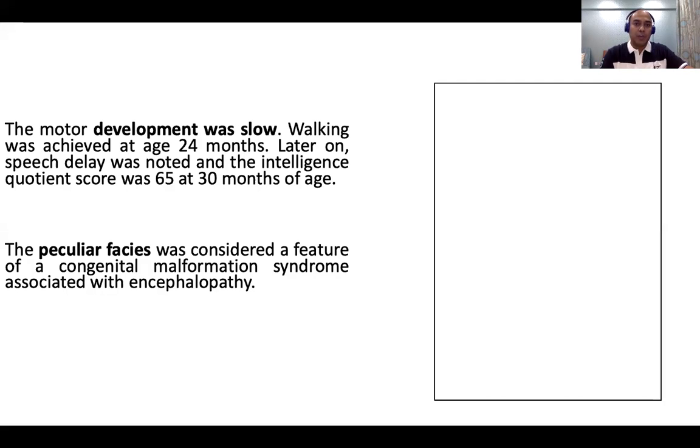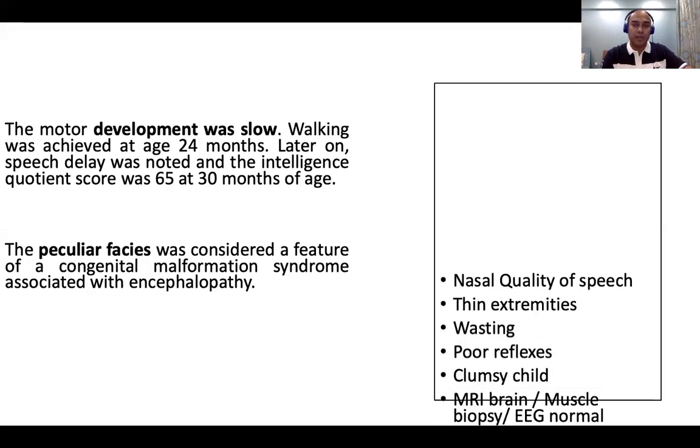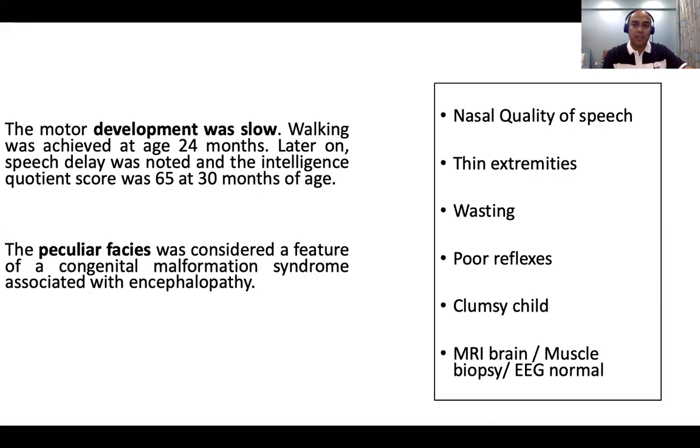Even at this point, multiple investigations, including genetic tests and MRI, were done. The muscle biopsy was normal, the EEG was normal. I forgot to mention that the team had sent whole exome also. There was some nasal quality of speech. The extremities were thin, there was some wasting. The reflexes were still poor.